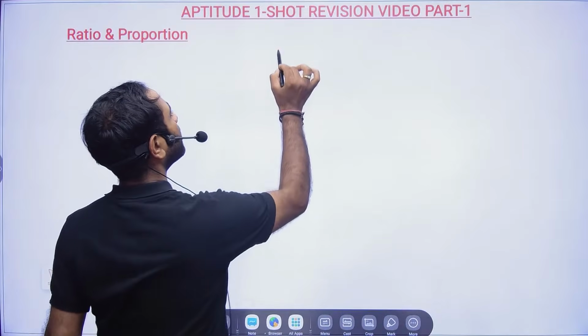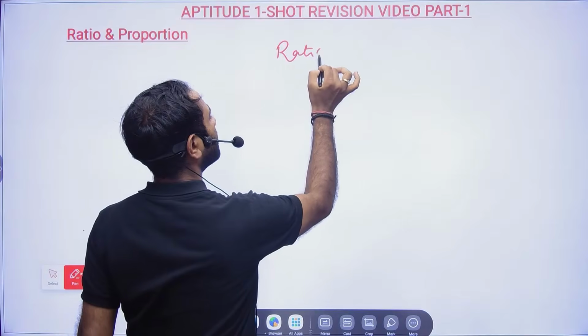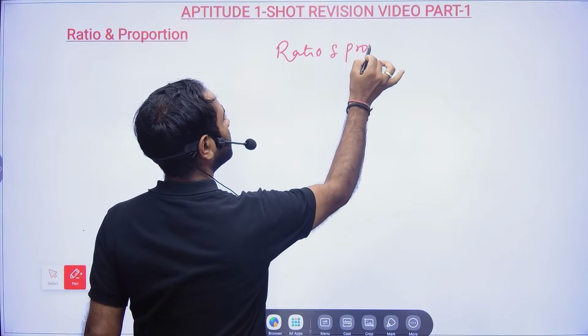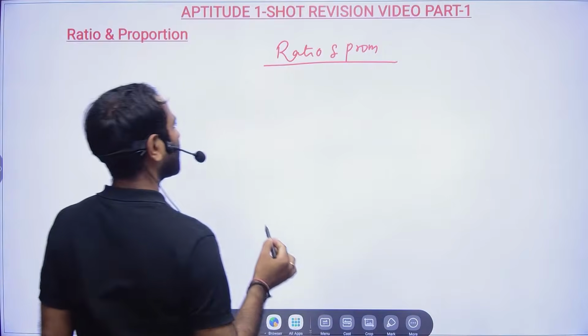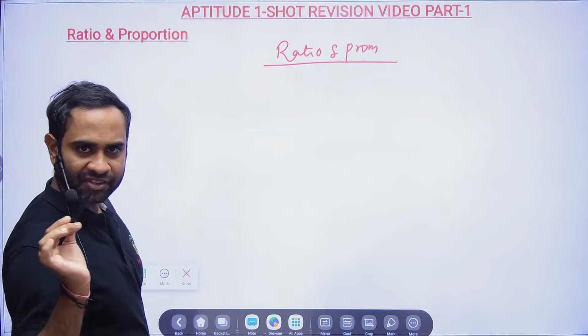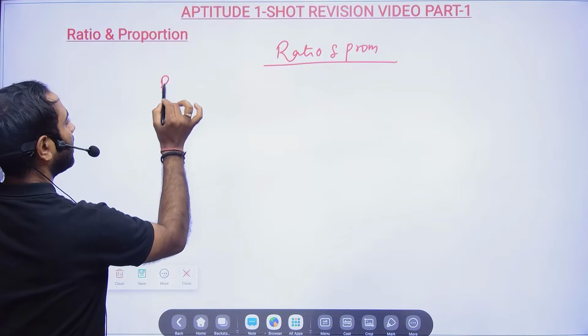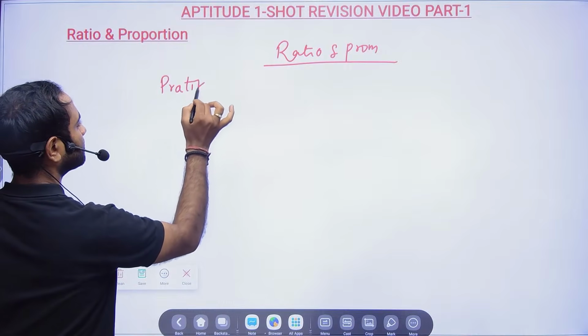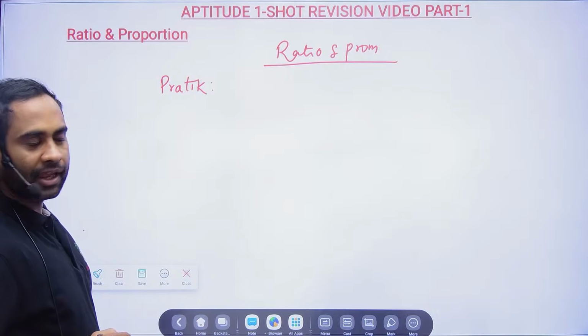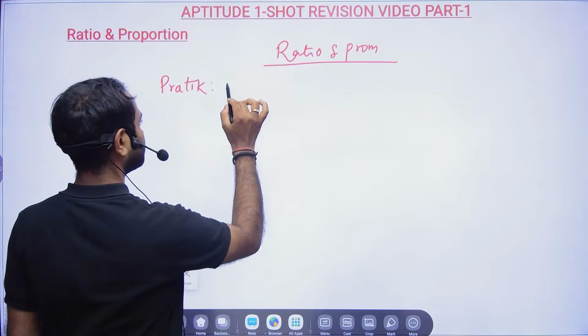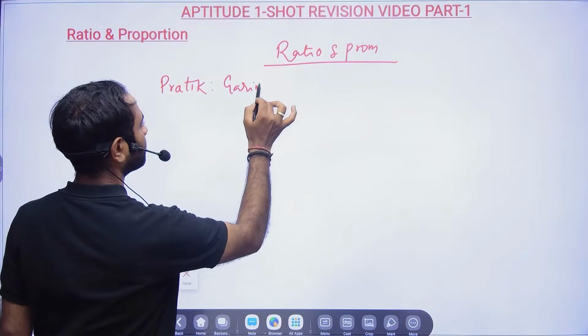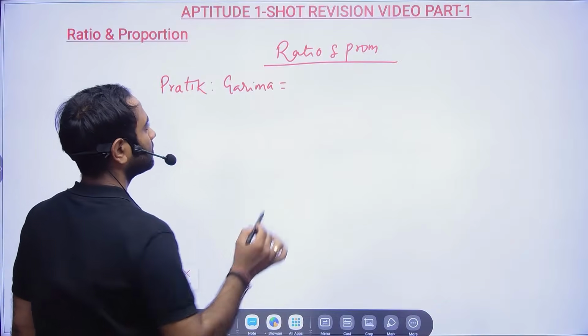Okay, so ratio and proportion. Here, one thing is very, very important. If any data is given in terms of ratio, now let's see. If I say the age of Pratik and Garima is